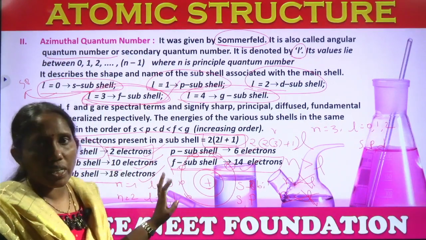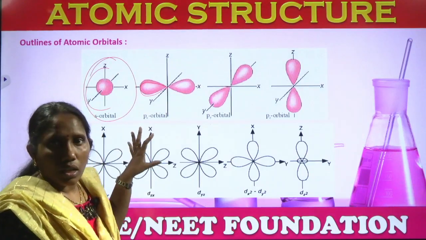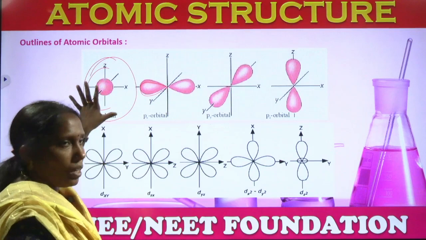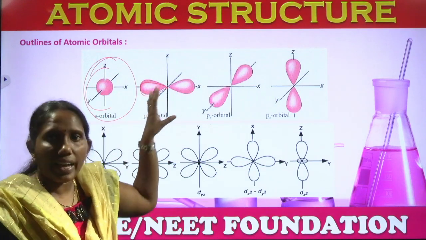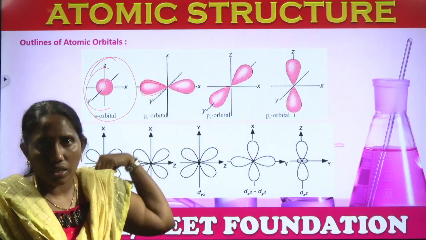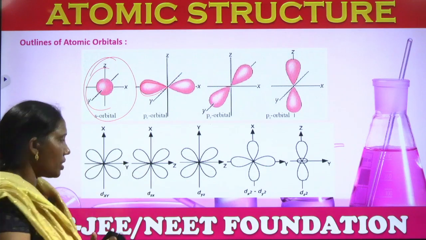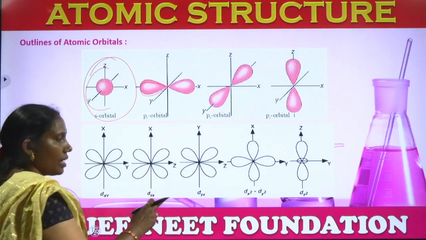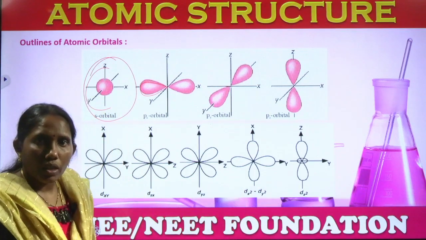It gives the information about the shape, right? So here are these shapes. S orbital is spherical. P orbital is dumbbell-shaped. It has 3 orientations: px, py, pz. Whereas the D orbital has 5 orientations: dxy, dyz, dzx, dx square minus y square, and dz square.